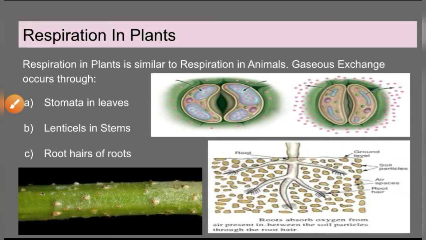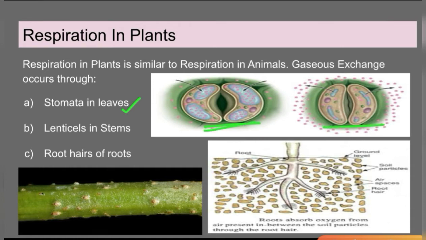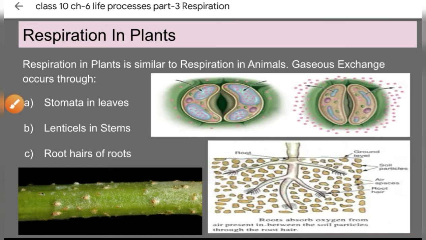Now, how does respiration in plants take place? Respiration in plants takes place by three modes, by three organs. The first one is stomata. We have learned about stomata in our previous video also. Through these openings, this is known as the stomatal pore, and these are known as the guard cells. The opening and closing of these stomata are regulated by water molecules and potassium ions. We'll understand them later on.